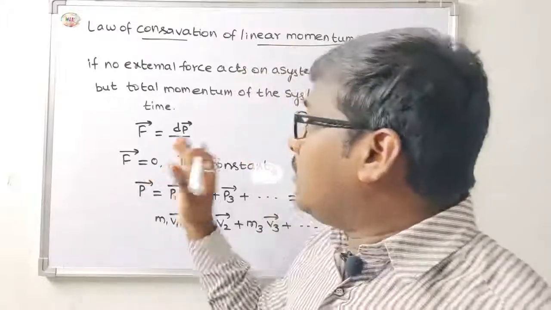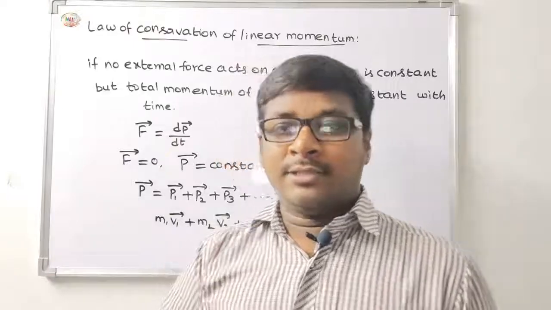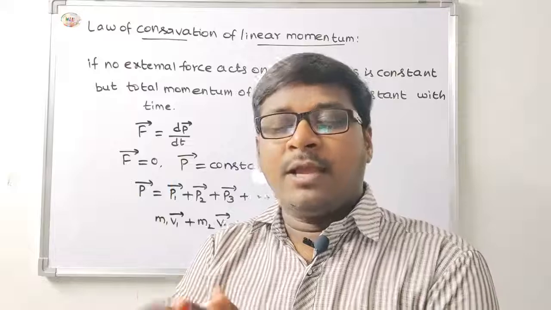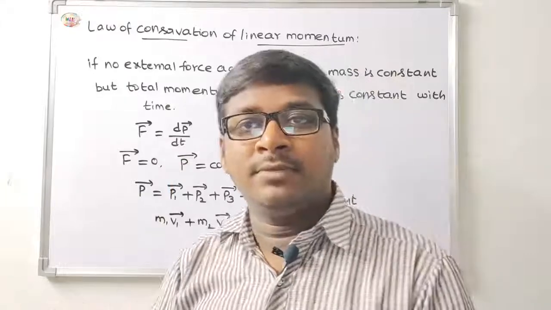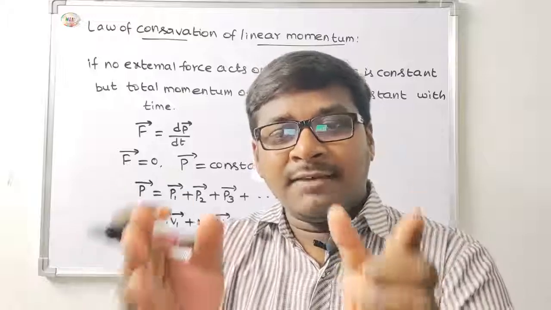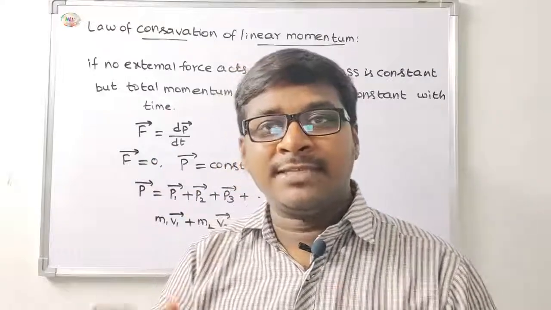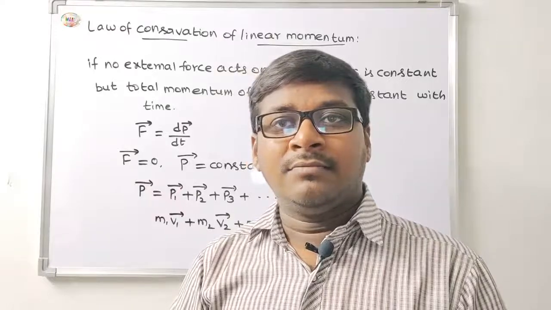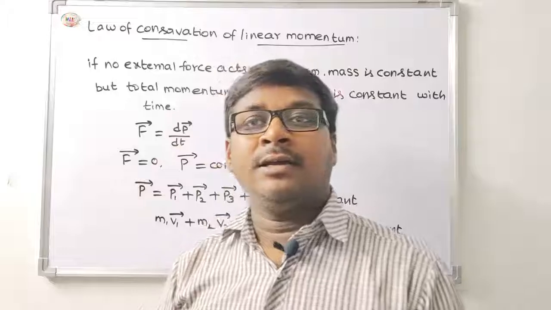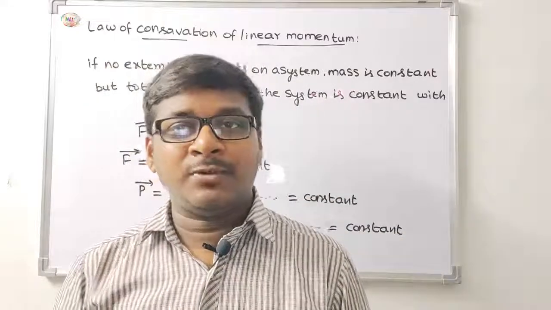Okay, if no external force is acting on a body, the body is in the rest position, for a block of mass m. No force is acting on the body. The mass of the system is constant, but the total momentum of the system is also constant with respect to time.